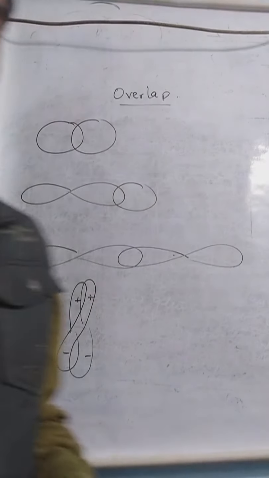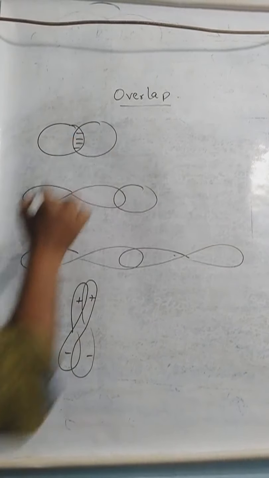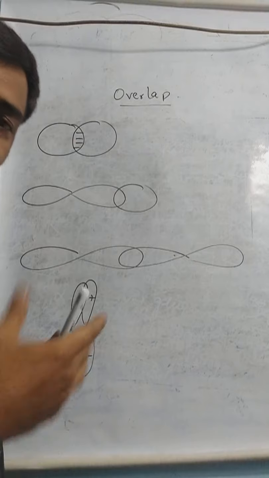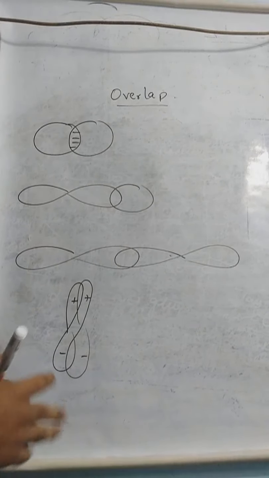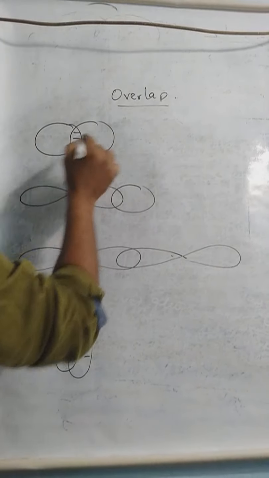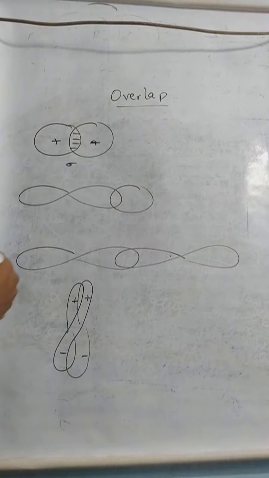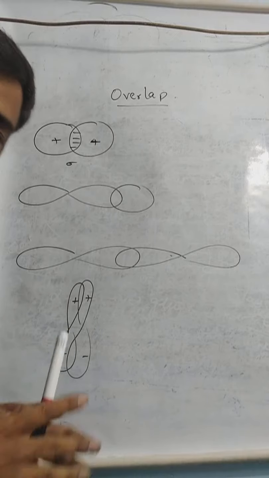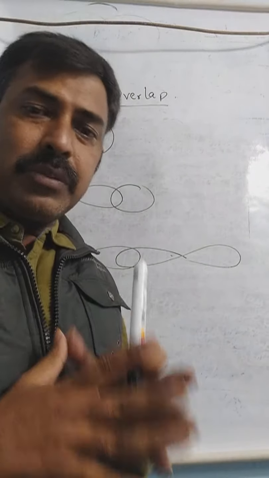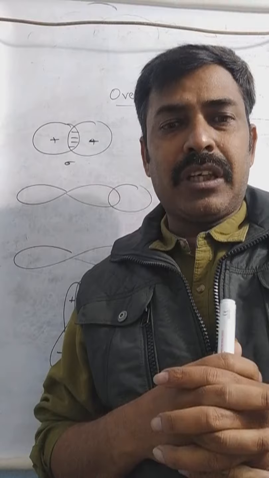See here, in the first condition, the S subshell is overlapping with the next S. And what type of bonding is here? It is the sigma bond. The sigma bond formation is taking place because head to head overlap is taking place. Both have the same symbol, so this type of bond is called the sigma bond. The S subshell does not have any condition in which it forms the sidewise overlap, so the S subshell has only the sigma bond formation capacity.